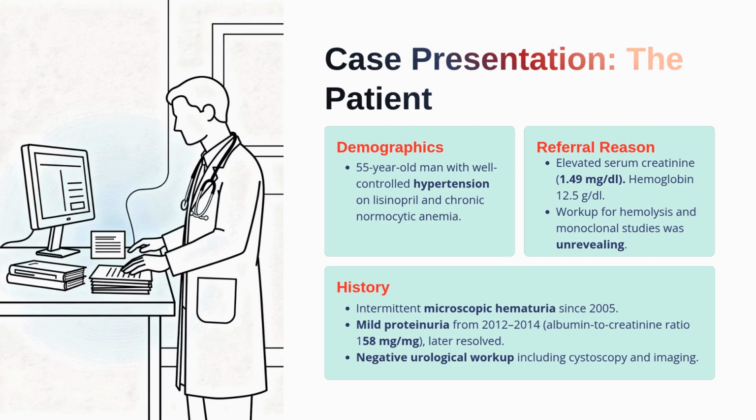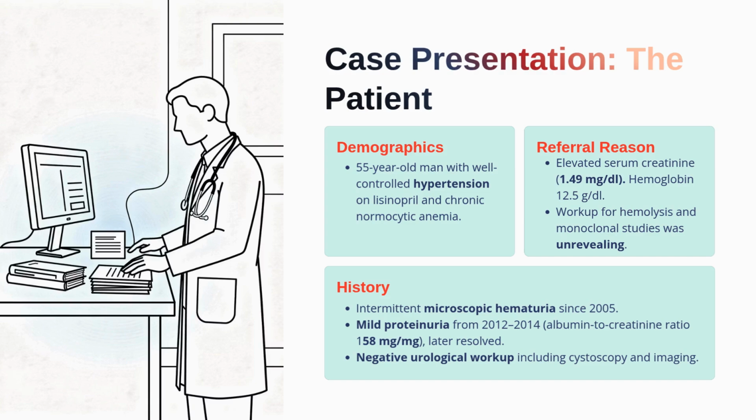His hemoglobin was 12.5, which is only mildly reduced, and could easily be dismissed as chronic anemia or anemia of chronic disease. The workup for hemolysis was unrevealing. There was no major lab clue pushing the clinician toward TMA. The monoclonal workup was also negative, making paraprotein-related kidney disease less likely.